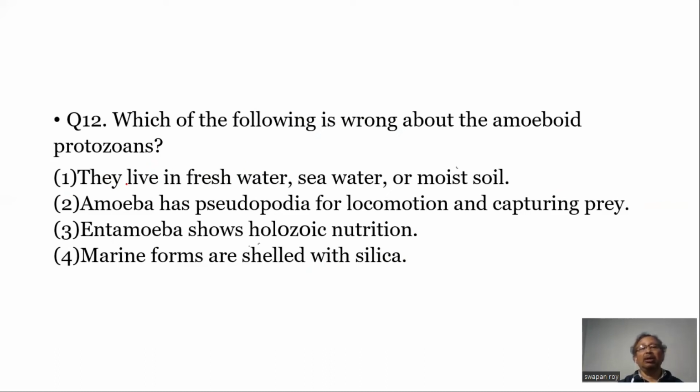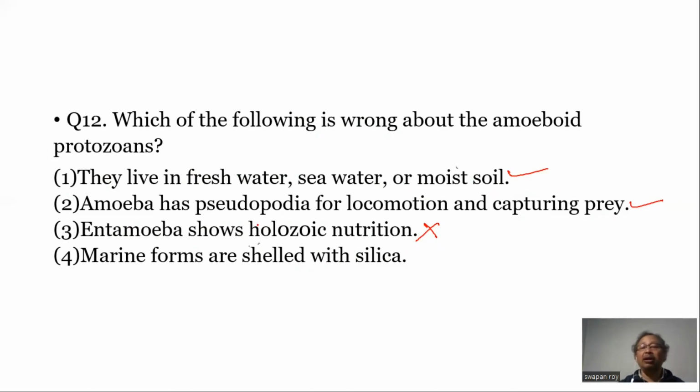Question number 12. Which of the following is wrong about the amoeboid protozoans? Number 1, they live in freshwater, seawater, or moist soil. This is true. Amoeba has pseudopodia for locomotion and capturing prey. It is true. Entamoeba shows holozoic nutrition. No, Entamoeba is a parasitic organism in the intestine of human beings and causes amoebic dysentery.